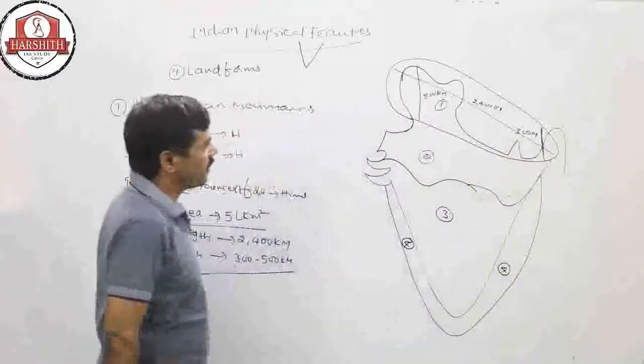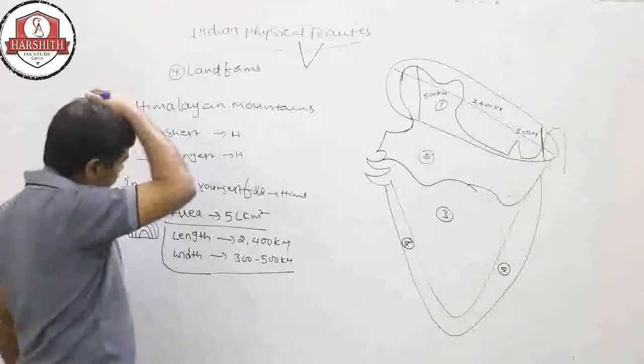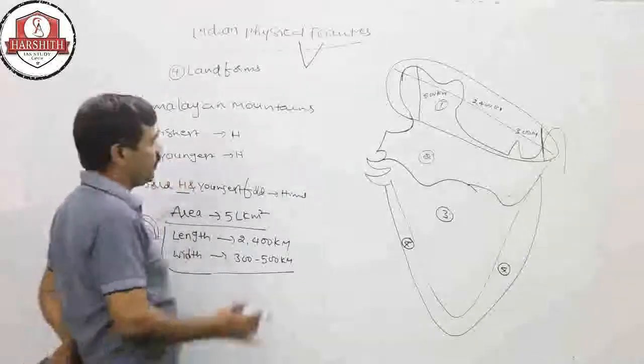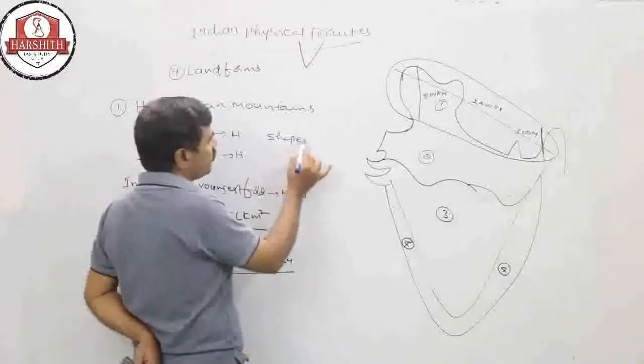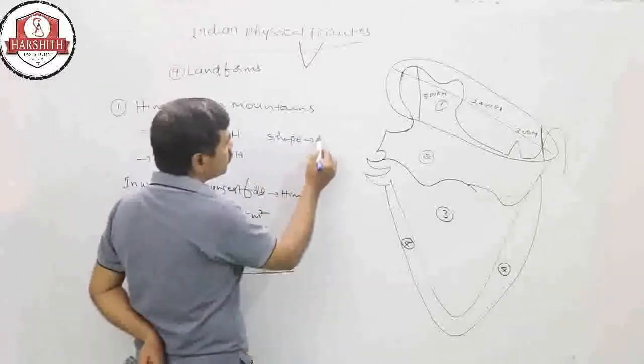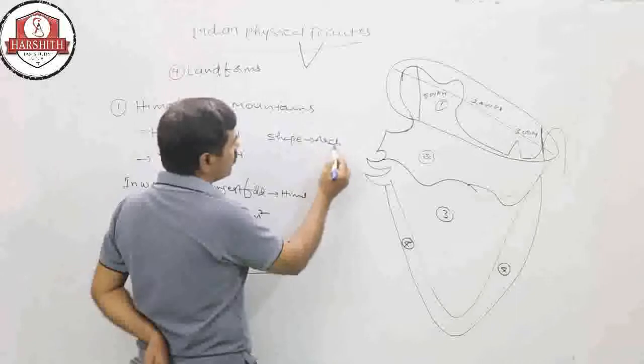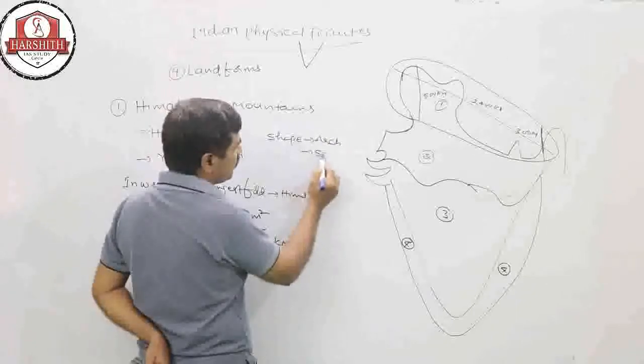The shape of the Himalayan mountains is an arch, like a semicircle.